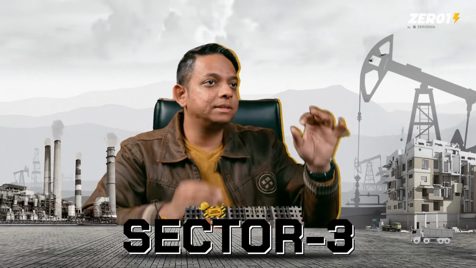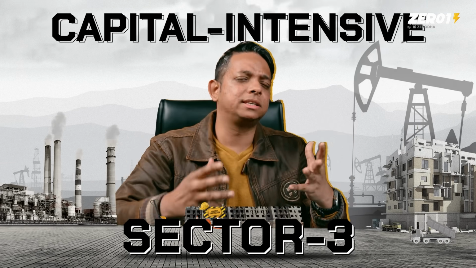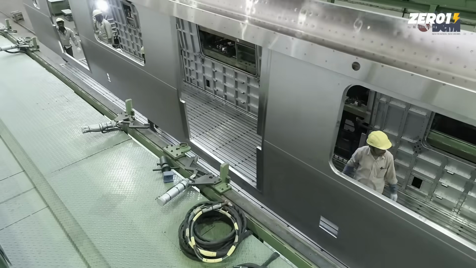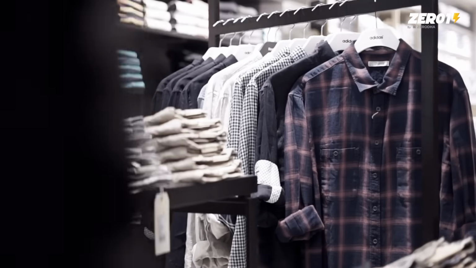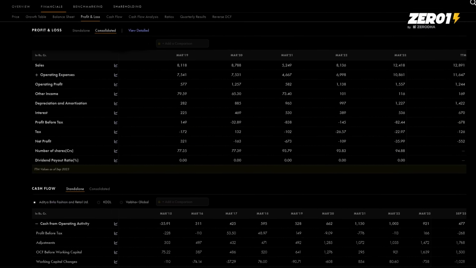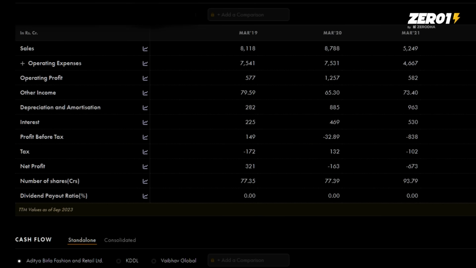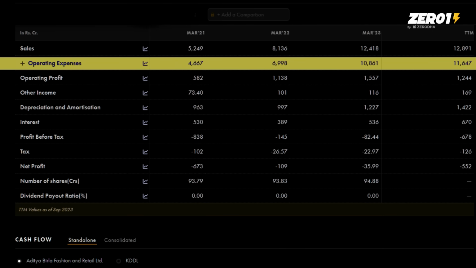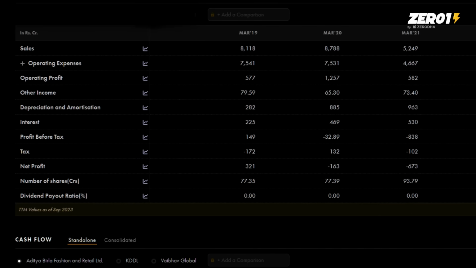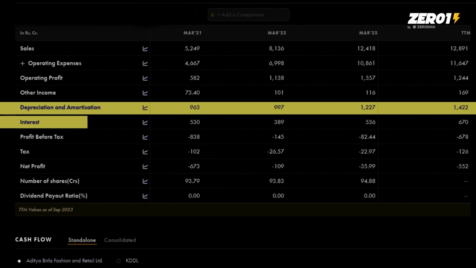And one more example is a capital intensive industry. This could be anything from the guys making the metro to a fashion retailer which is manufacturing all its clothes. Take a look at one such example here, where the sales growth is from 1800 crores all the way to 11,000 crores. You can see the operating expenses is nice. The operating profit is also fairly decent. But then come two line items which are the largest expense. The first is depreciation and the next is interest.